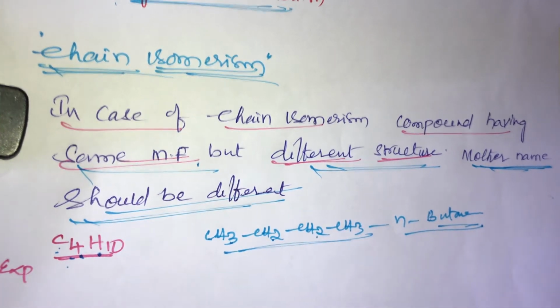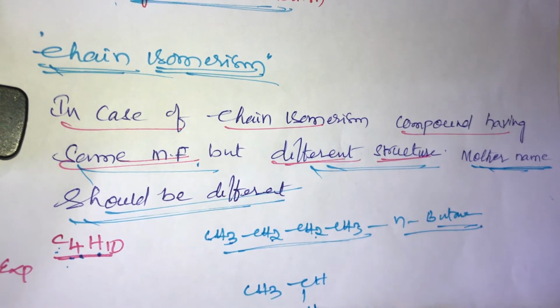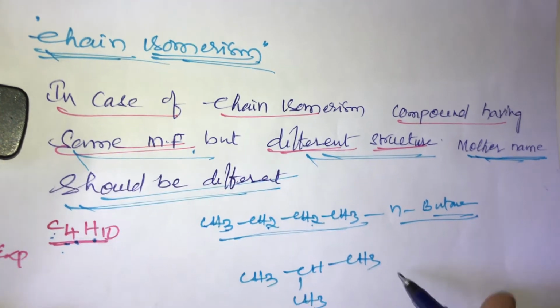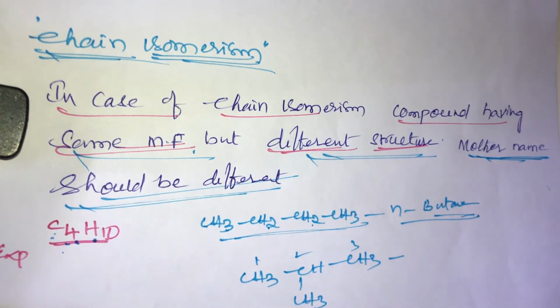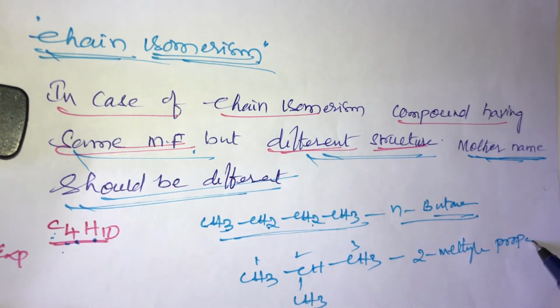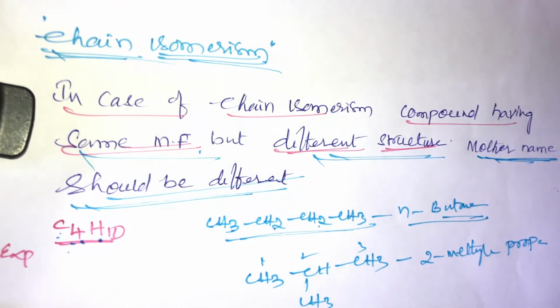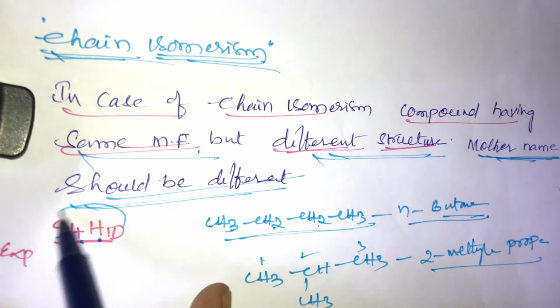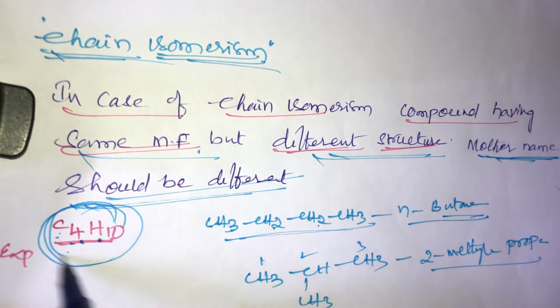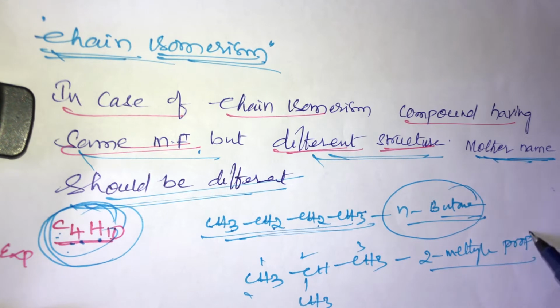This is the structure of n-butane, and another structure is CH3, CH, CH3, CH3. This name is called 2-methyl propane. So both of these belong to chain isomerism. Why? Because the molecular formula is the same, C4H10, but the structures are different: this is n-butane and this is 2-methyl propane.